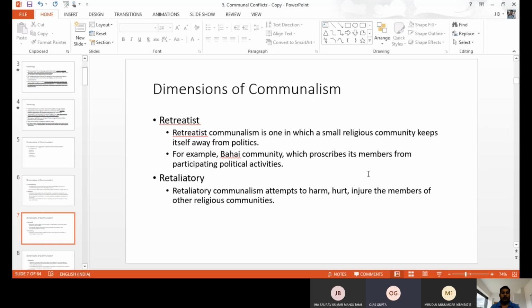And retaliatory is the kind of violent people. They will do anything for their community. They will do any type of thing because they belong to a particular community. Community means not only caste or religion; even because of an institution, if you do something because of the college, or because of the organization, it comes under communalism only.